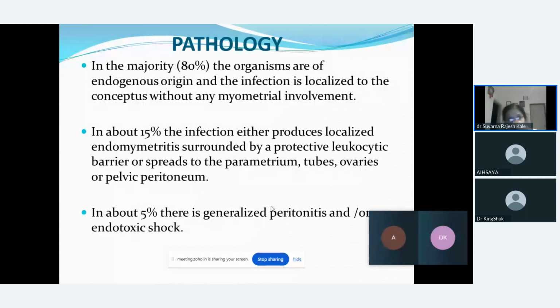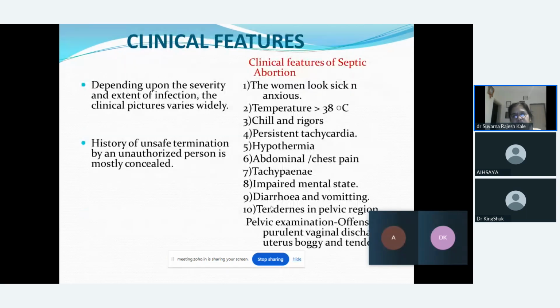And 5% can go into generalized peritonitis, which may give rise to an endotoxic shock. So 80% are localized, 15% may go to the peripheral organs, for example fallopian tube, ovaries, or pelvic peritoneum, and 5% may go to generalized peritonitis, which may lead to an endotoxic shock. So these are the pathological changes which may occur in septic abortion.